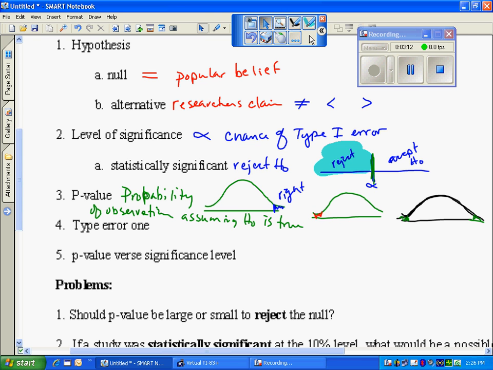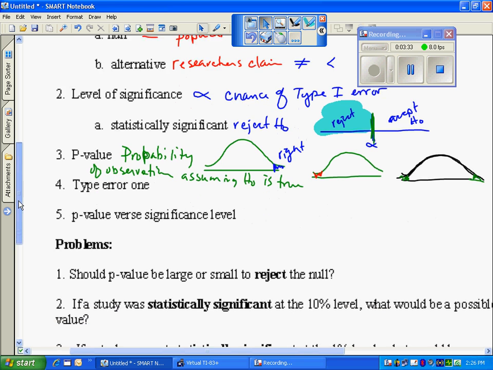Now, when we reject a null, we're making change. We don't want to make change. It's a popular belief. It's already kind of been looked at. We want to believe that it's true. We're going to get this evidence, and then we're going to make a decision based on the evidence. It's just like the court system. We believe they're innocent, and then we go out and get evidence and see if it is strong enough to prove that they are not innocent.